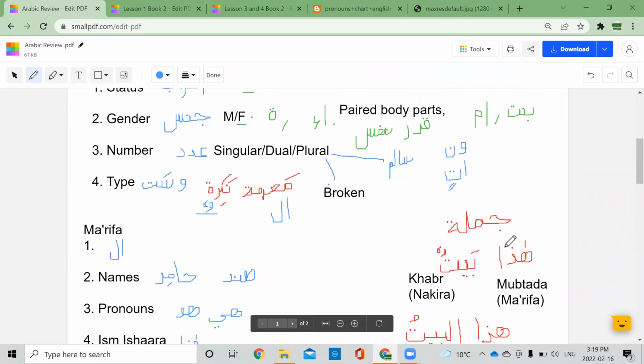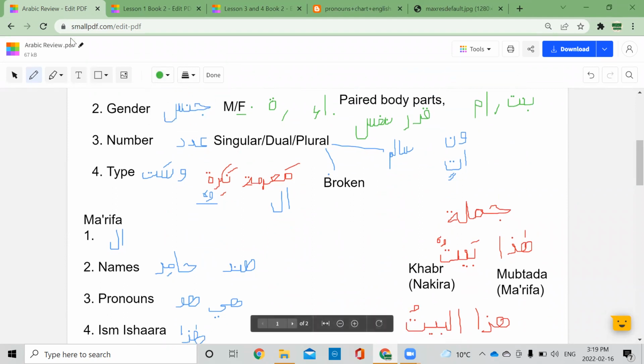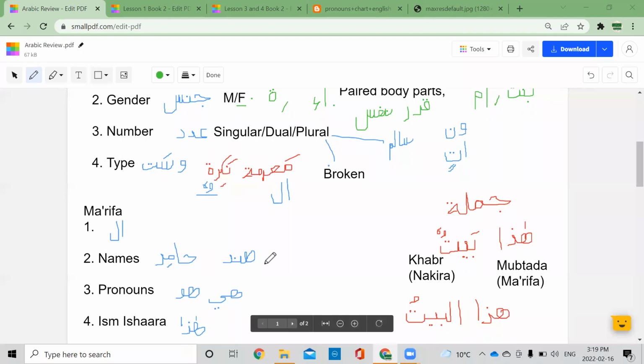What words can be ma'rifa? Just ignore the rest of the part for now. We're looking right here. So ma'rifa, the first way to know if it is ma'rifa is alif lam. It will have alif lam. Then names, like proper names, Hamidun or Hind, the country, or Pakistan. Proper nouns are all ma'rifa, okay?